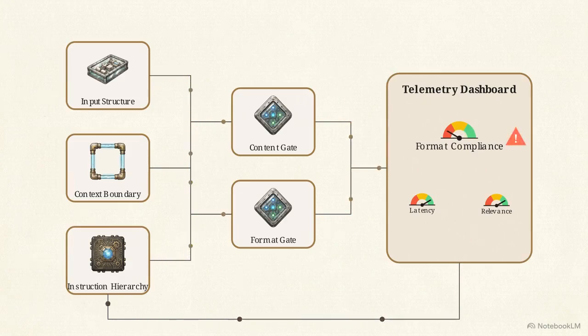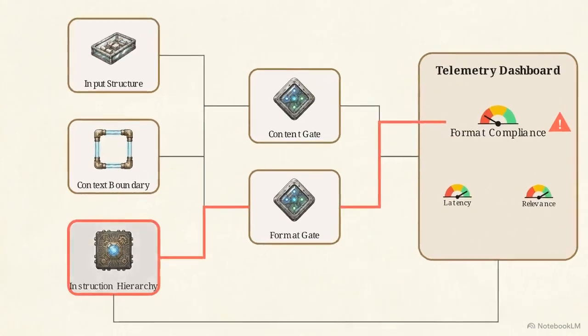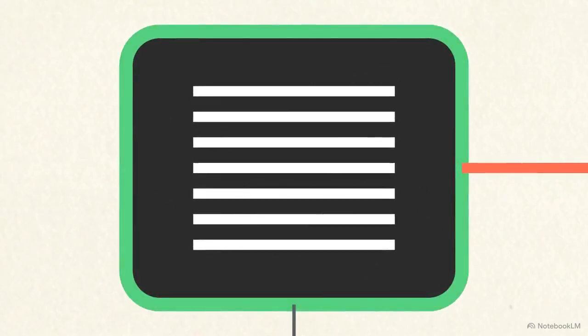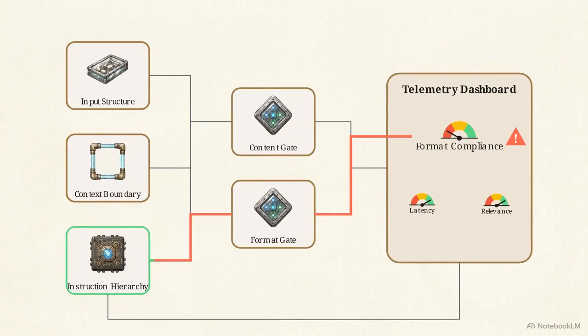If the telemetry dashboard detects a drop in compliance, the failure is immediately visible. Because the system is modular, developers can isolate the failure to the specific instruction hierarchy node. They can then make a targeted adjustment to that single node to address the failing metric. On the next run, the updated node restores the performance metric to acceptable levels.